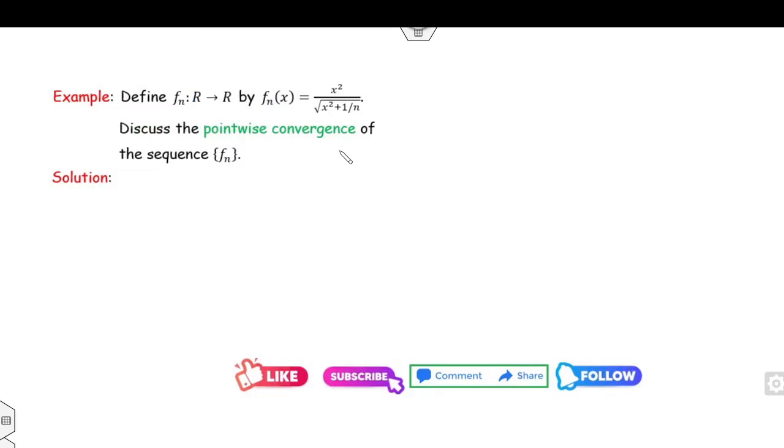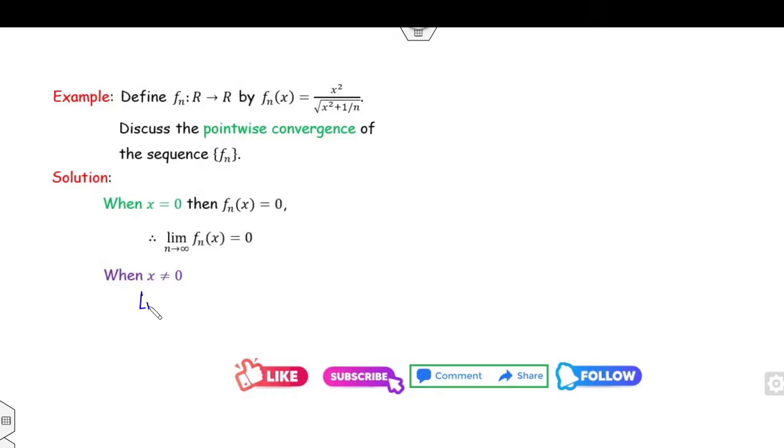Look at this another one. Discuss the pointwise convergence on the real numbers R. Again, you have two cases, because whenever x is 0, your Fn(x) will be 0. So therefore, the limit as n approaches infinity of Fn(x) will be 0. Fine, that's the existence.